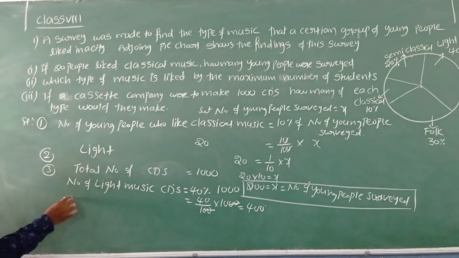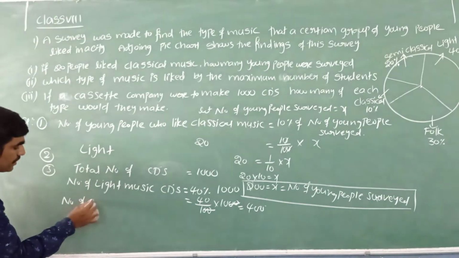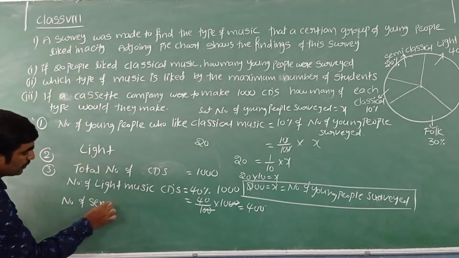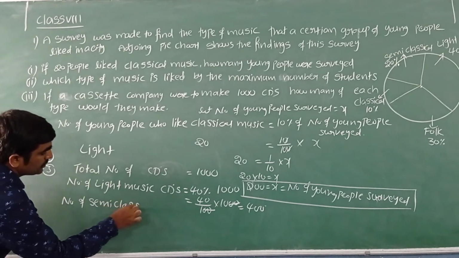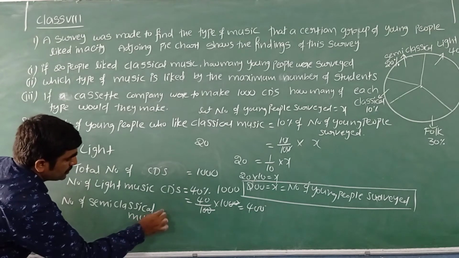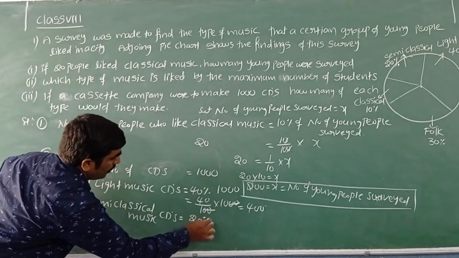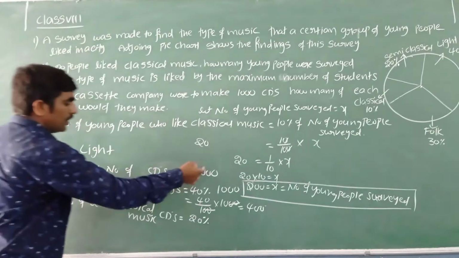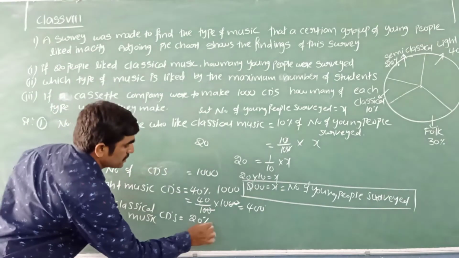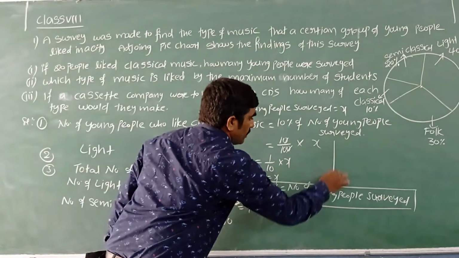In the same way, let us find the number of semi-classical music CDs. Number of semi-classical music CDs is equal to 20% of total number of CDs, 20% of 1000.